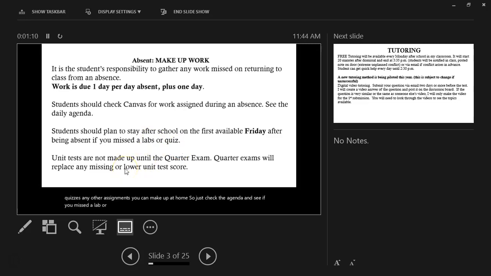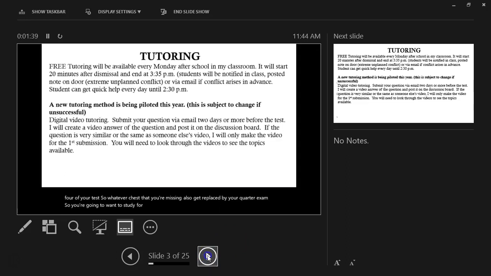The unit tests are not made up that way. So if you miss a unit test, your quarter exam is going to make it up. So your quarter exam will replace any missing or lower unit test score. And so if you do better on your quarter exam than 2 of your tests, I'll replace both of them, or 3 of your tests, or all 4 of your tests. So whatever tests that you're missing also get replaced by your quarter exam. So you're going to want to study for your quarter exam.